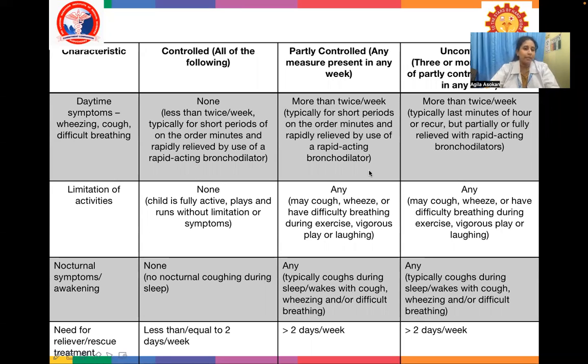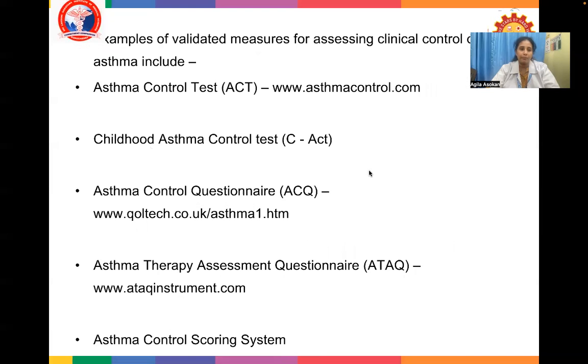Limitation of activity will not be there in controlled asthma. It can be present in partly controlled asthma. Nocturnal symptoms are another very important feature which differentiates the control. Need for reliever therapy, it will be less than 2 days a week. It will be more than 2 days a week in uncontrolled or partly controlled asthma.